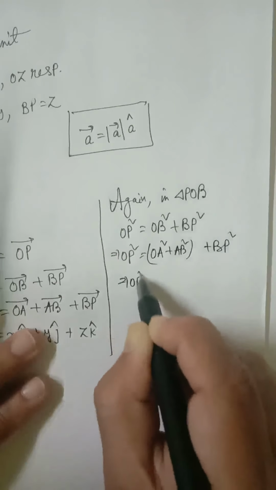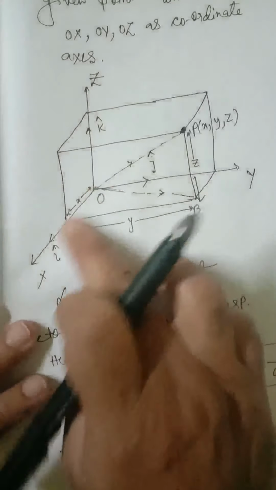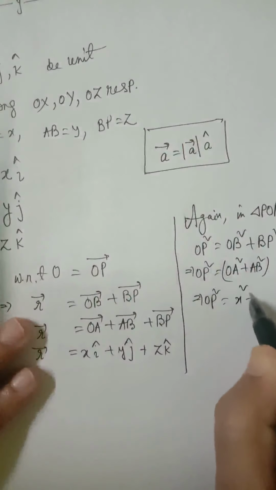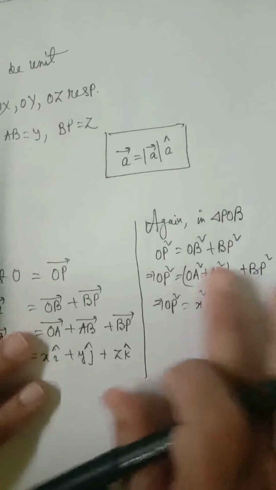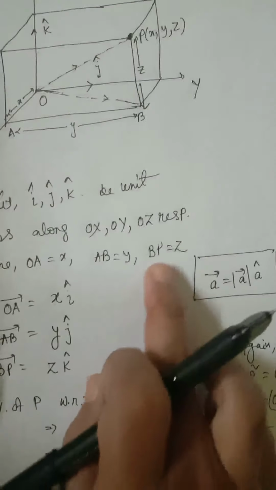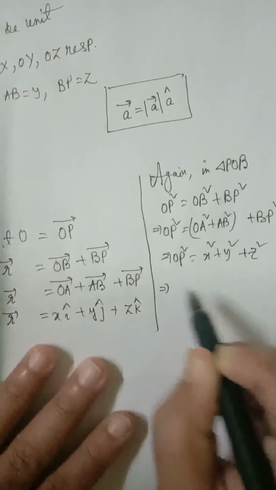Here I have written OA equal to x, AB equal to y. So it will be x square plus y square, and BP is equal to z, so it will become z square.